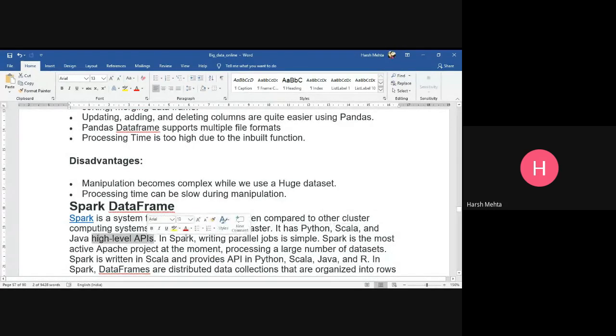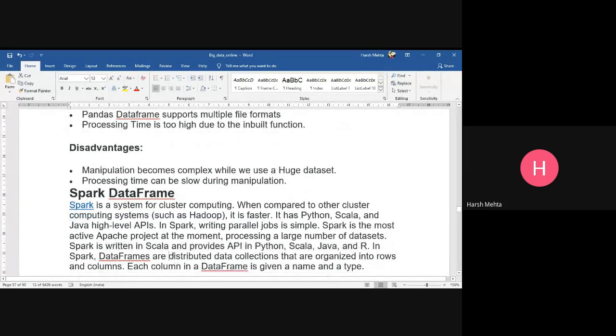In Spark, writing a parallel job is simple. Spark is the most active Apache project at the moment, processing a large number of data sets. Spark is written in Scala and provides APIs in Python, Scala, Java, and R. In Spark, data frames are distributed data collections that are organized into rows and columns. Each column in a data frame may be given a name and type.